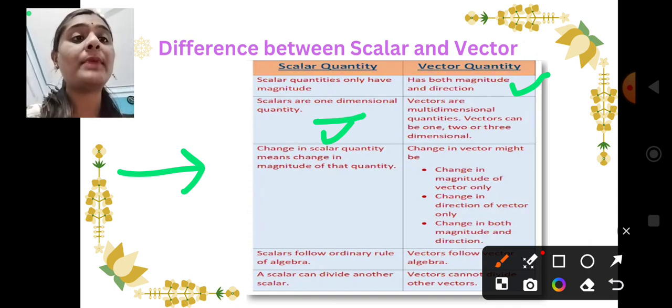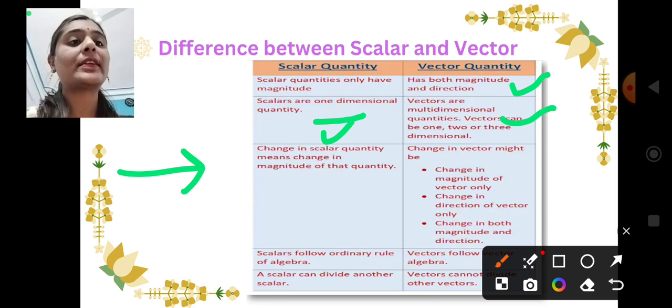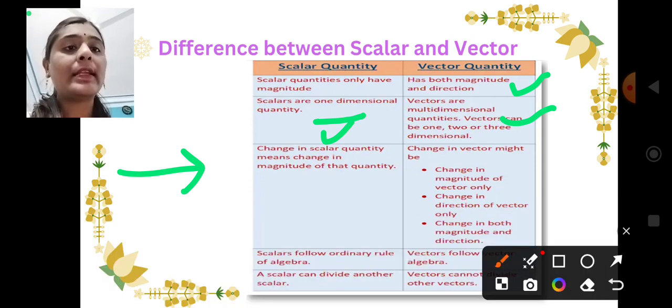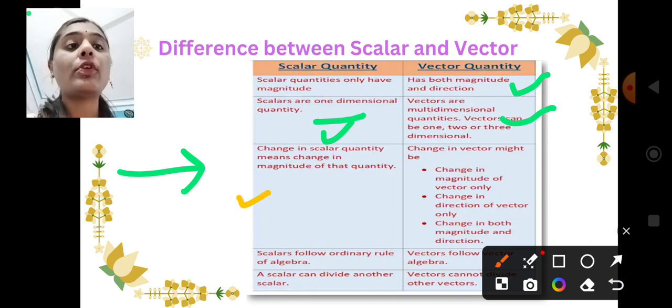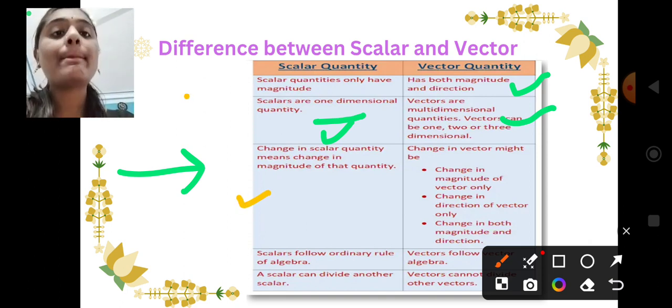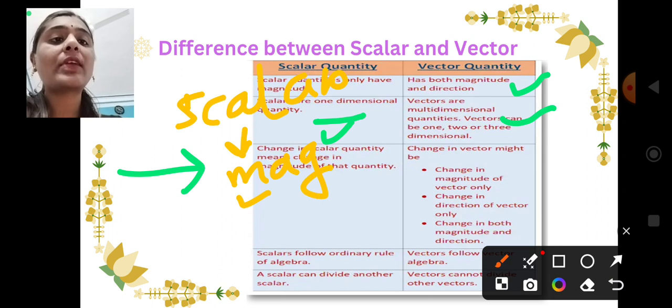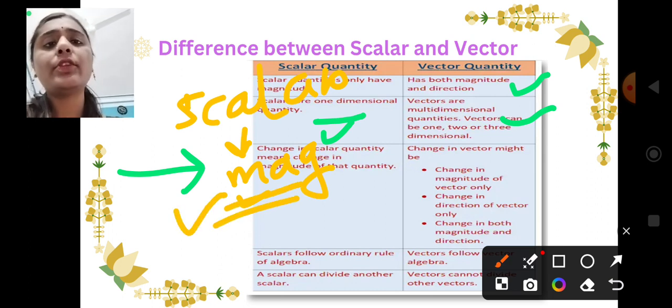Vectors may be multi-dimensional quantities. A vector can be 2-dimensional, 3-dimensional, or 1-dimensional also. Okay, the next one is: change in the scalar quantity means change in the magnitude of that quantity, right? As a scalar quantity depends only upon the magnitude, when we are saying the quantity is changing, it means the magnitude is changing.